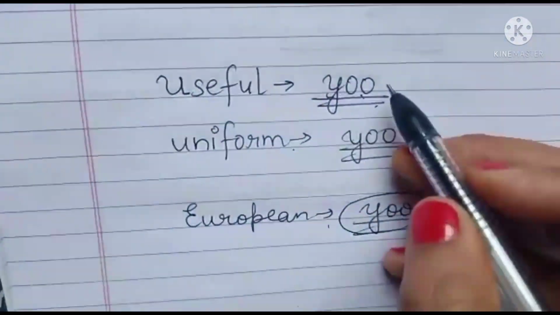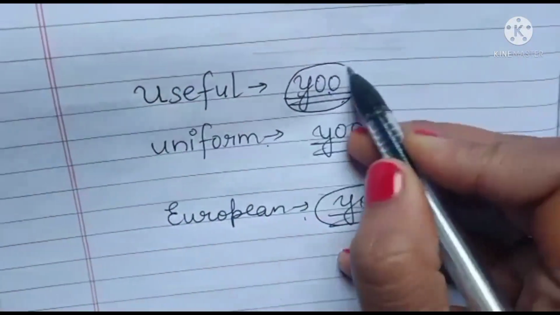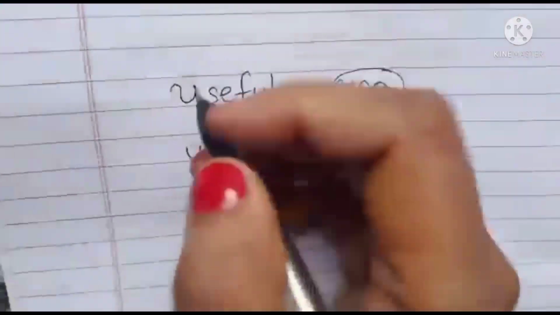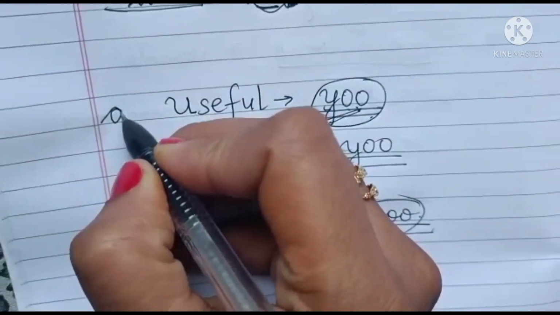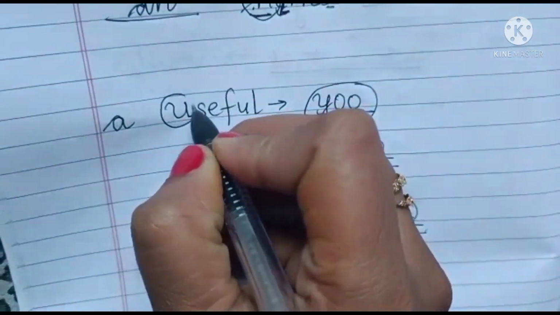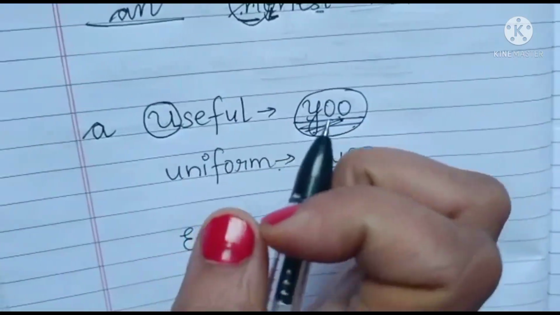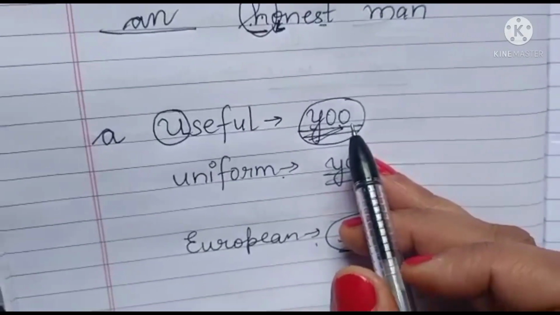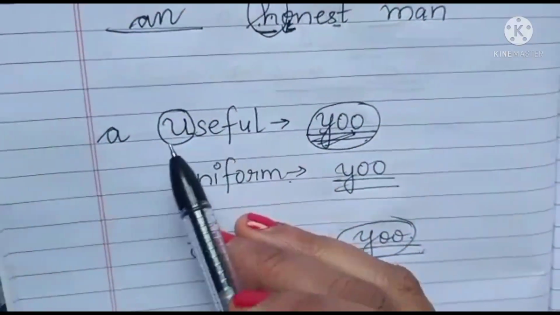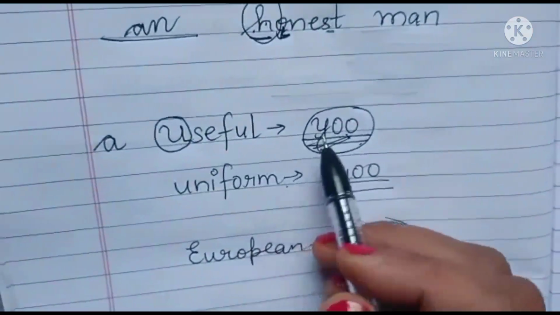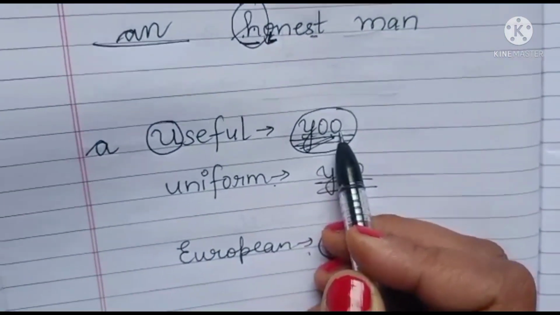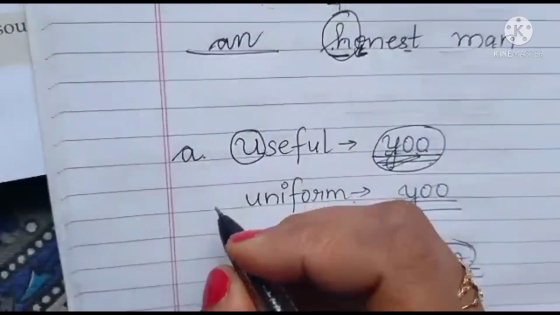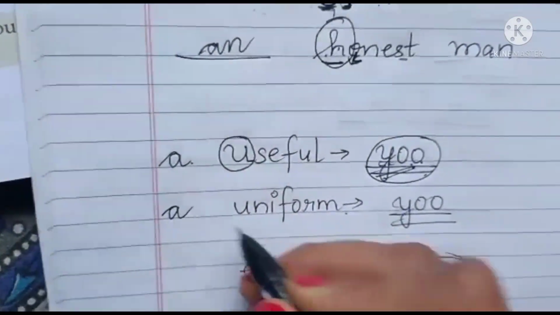So children, if the words are having sound of Y-O-O, अगर words में Y-O-O का sound है, then in that case we don't write an, we write a. Useful. Don't think कि U is vowel तो यहाँ पे an लिख देना. No children. Don't only see the vowel letters. You have to focus on the sound of the words also. So when I say a useful thing, U sound is coming. Y-O-O. तो जहाँ पे double O sound आएगा, वहाँ पे an नहीं लगा के a लगाना है. A useful thing. A uniform. We don't say an uniform.